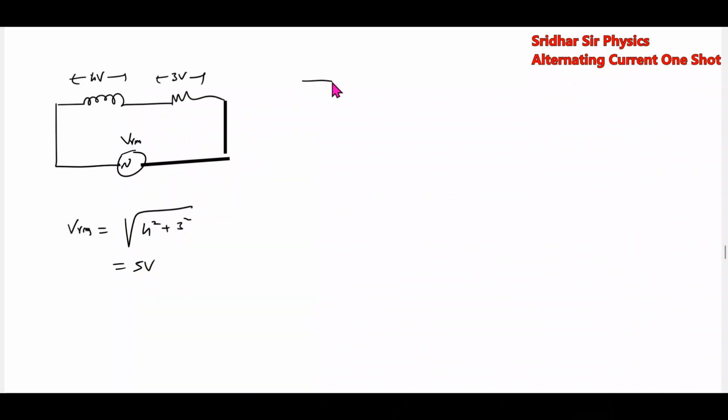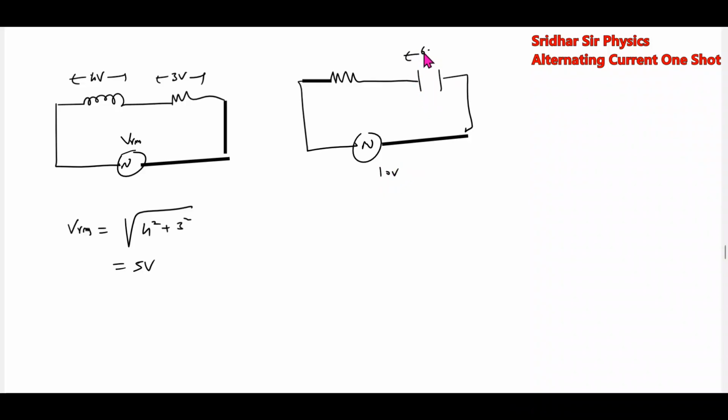Similarly, the same thing across the capacitor in an RC circuit. Let this be 10 volt. Let this be 6 volt. How much voltage across the resistor? Then you can't write 10 equal to VR plus 6. 10 square. This is VRMS. So what is the basic method?